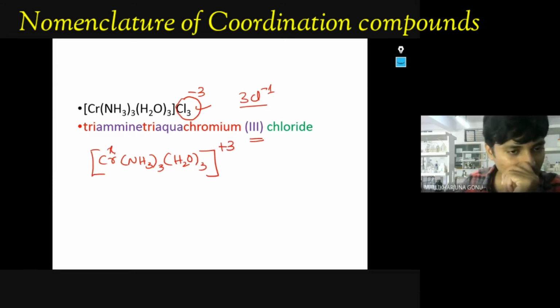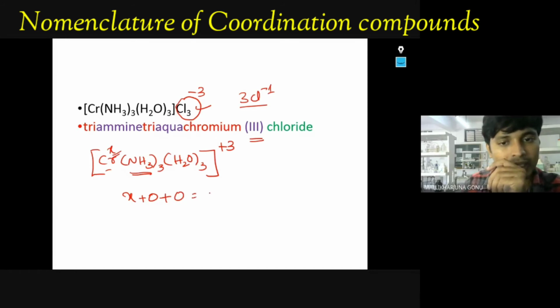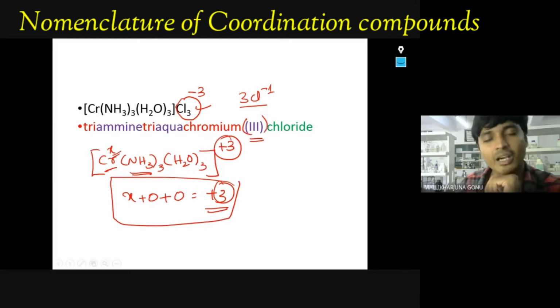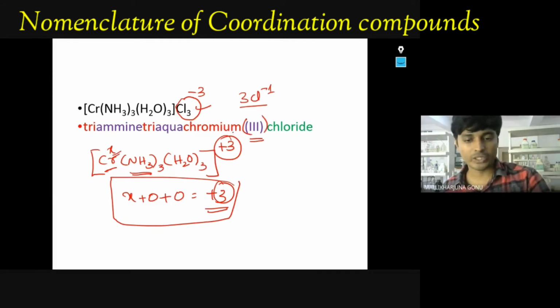So which one do you have to calculate? You have to calculate this one, X, for chromium. So chromium X plus these are neutral. Ammonia is neutral, so 0. 3 into 0 is 0, water also 0, is equal to plus 3, because of the total charge. That's how the oxidation number of chromium here is plus 3. This 3 you have to write as a Roman numeral. Is it clear?